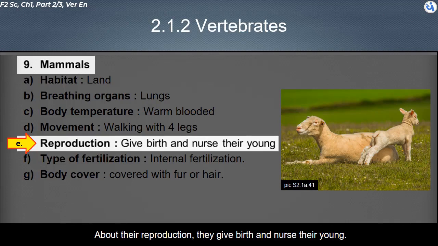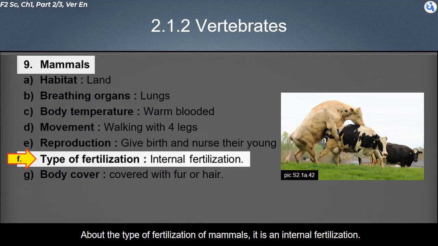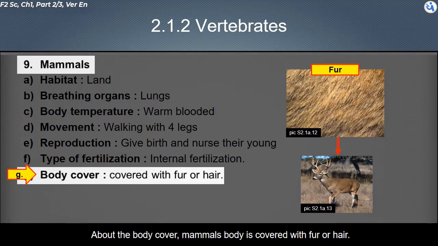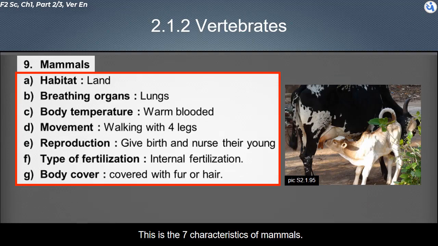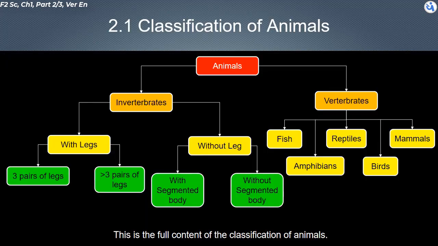About their reproduction, they give birth and nurse their young. About the type of fertilization, it is internal fertilization. About the body cover, mammals' body is covered with fur or hair. These are the 7 characteristics of mammals. This is the full content of the classification of animals.